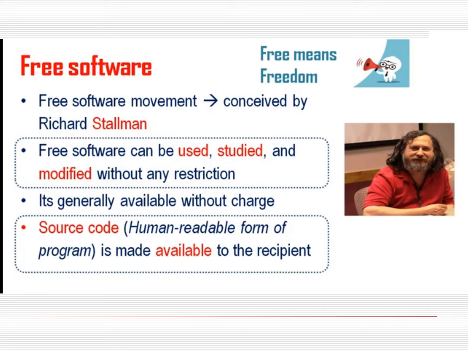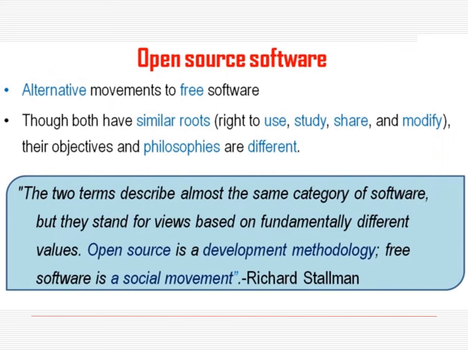In this, there is a little bit of difference with the open source movement, which is an alternative movement to the free software movement. Okay, both have similar roots, that is right to use, right to study, right to share, right to modify, all similar to free software. But the objectives and philosophies of free software and open software are different. Open software is a development methodology and free software is a social movement. That is the statement by Richard Stallman.